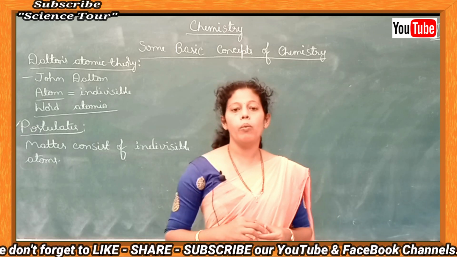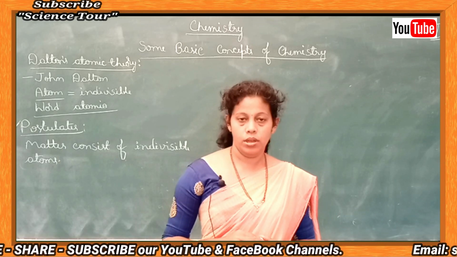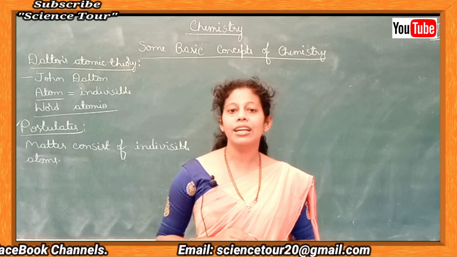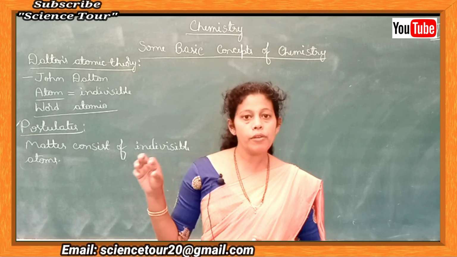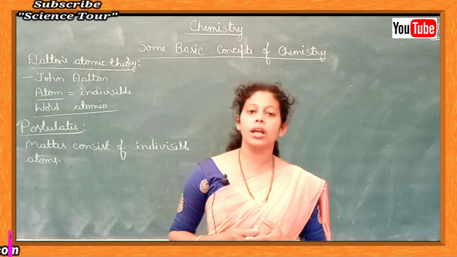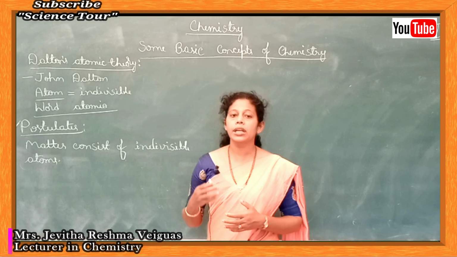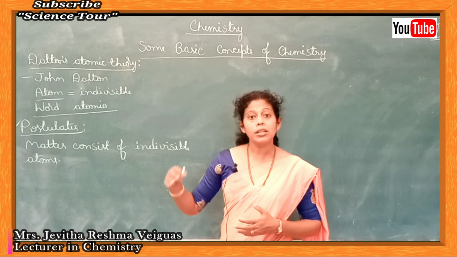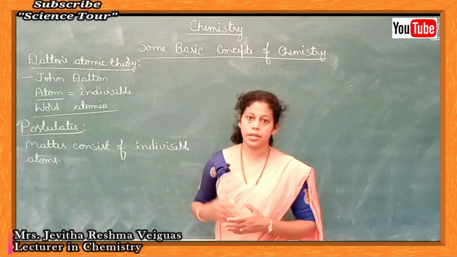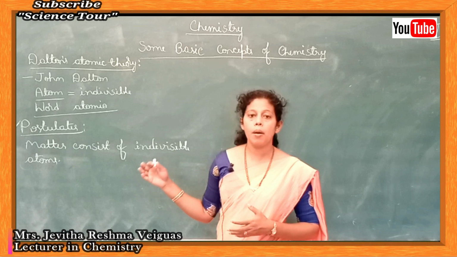We know we have different elements. We have 118 different elements. Atoms of the same element have similar or identical properties and identical mass also. But atoms of different elements have different properties and different mass.